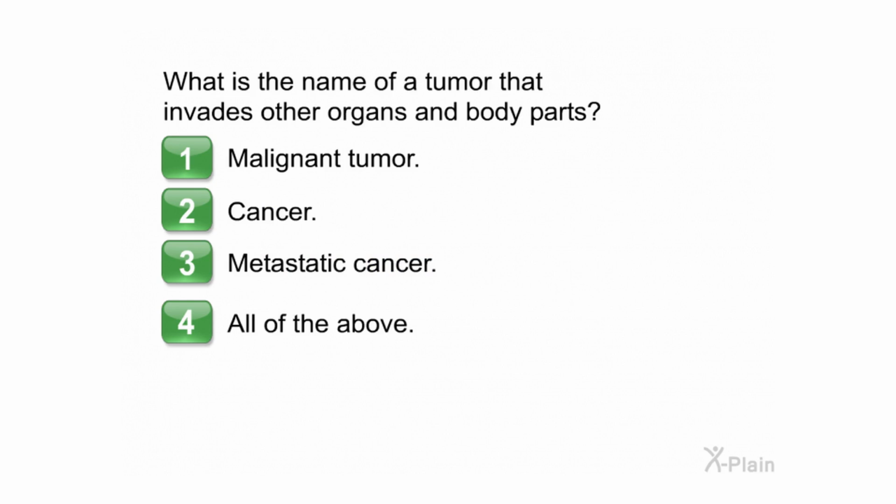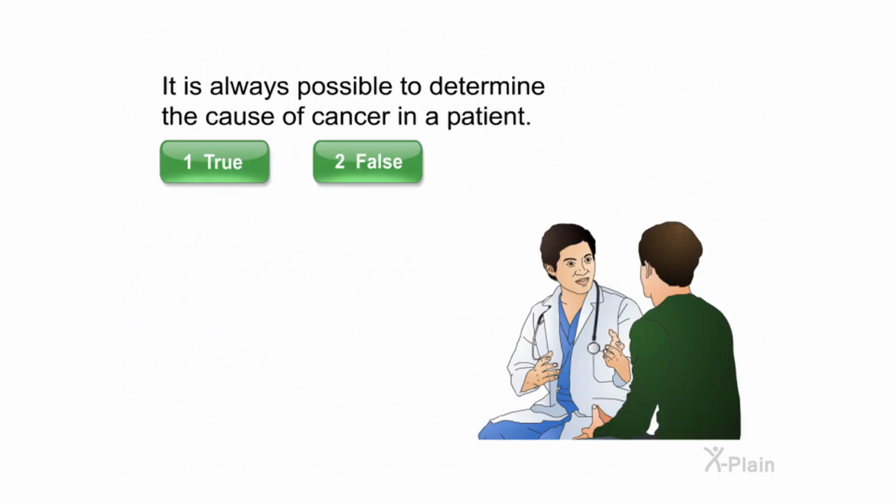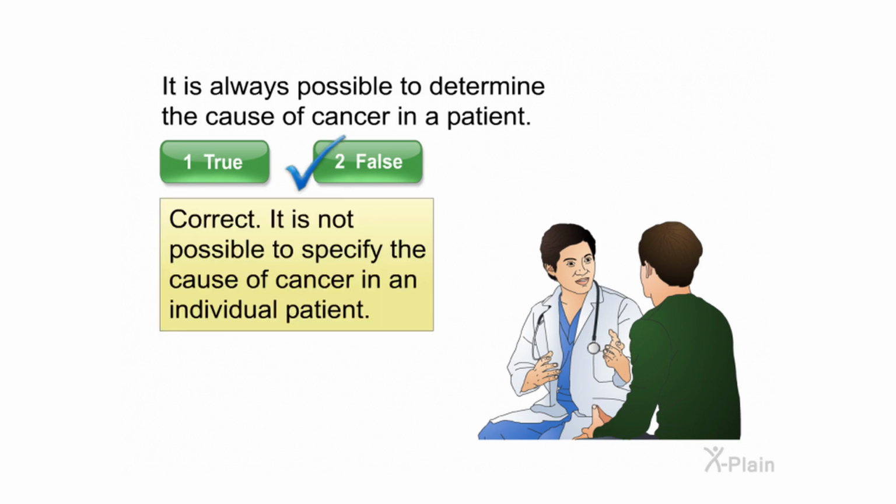What is the name of a tumor that invades other organs and body parts? Choose one of the following options. 1. Malignant tumor. 2. Cancer. 3. Metastatic cancer. 4. All of the above. Correct. It is always possible to determine the cause of cancer in a patient. Select true or false. Correct. It is not possible to specify the cause of cancer in an individual patient.